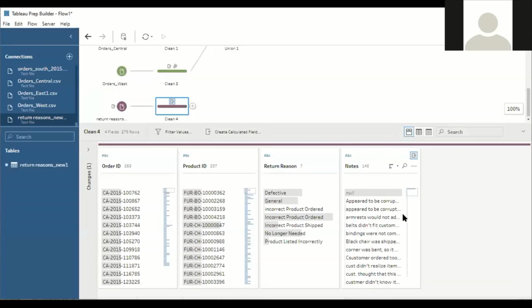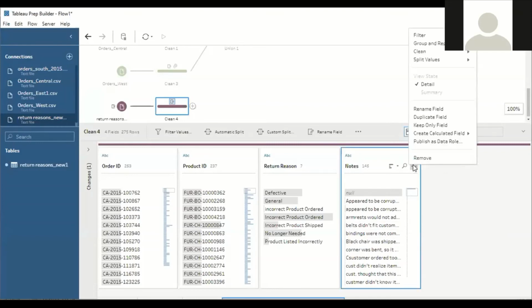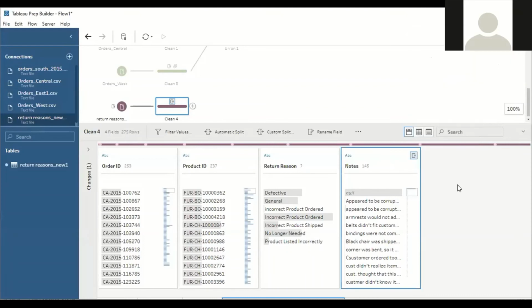Again, the next task is we need to split this field into two. One is for notes and one is for the approval name. Understood? Again, I'll go to the more option, hit on more. Under more, there is an option called split value. Can you see that option? Under split value, there is an option called automatic split. Hit on automatic split.